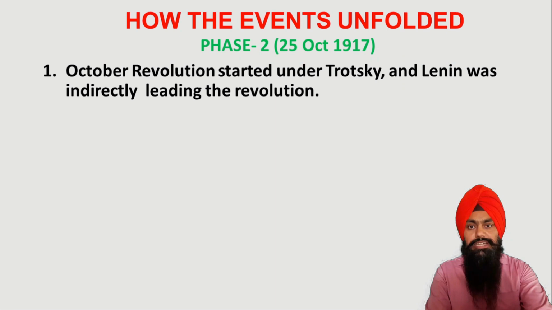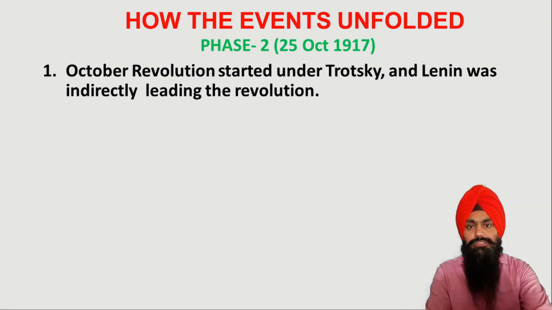So we see that the October Revolution started under the leadership of Trotsky, who was a famous leader of the Bolshevik party. But Lenin was indirectly leading this movement, and he was not coming into the picture because he had already come back from exile in Switzerland.